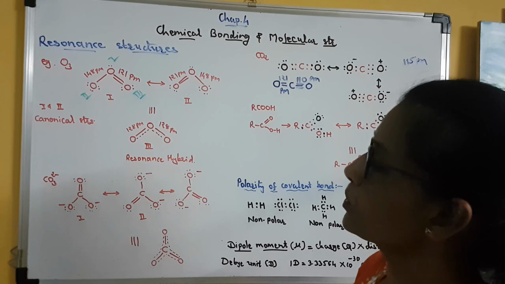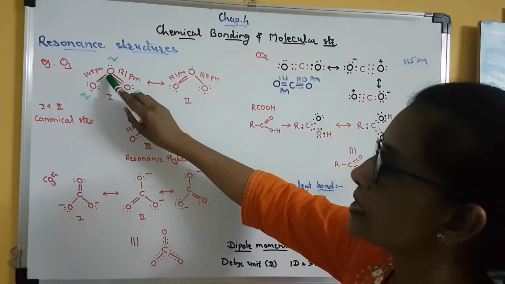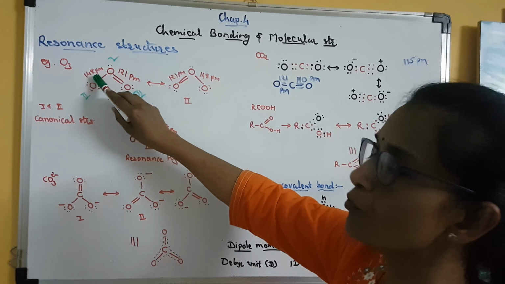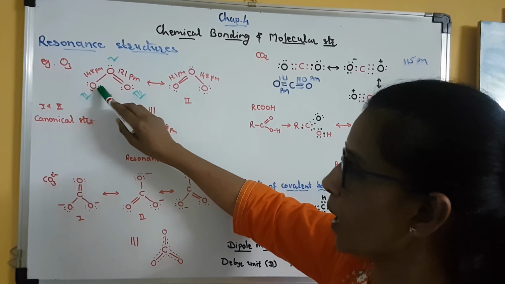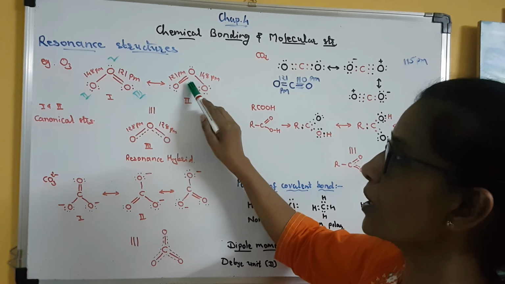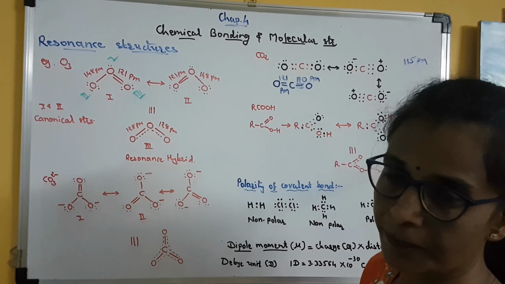It means that we can say with surety that when an oxygen single bond, which has 148 picometer bond length, is converting into a double bond, then its bond length must decrease to 121 picometer.